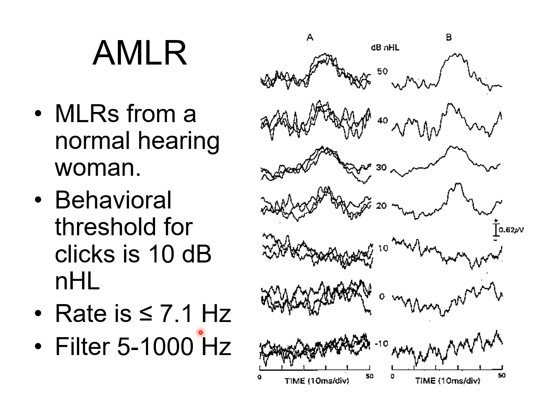While ABR can go up to, say, even 20 or 30 stimulations per second, if you use MLR, the stimulation rate must be slow, and that will make the recording time longer, which is not as good. For this reason, the MLR is not popular for predicting behavior thresholds. But I just want you to know that if you want to, it can be used to predict behavior threshold. It's just not as good as ABRs.